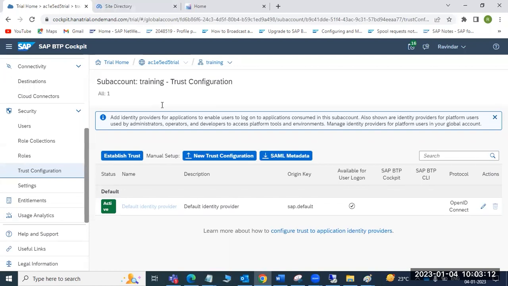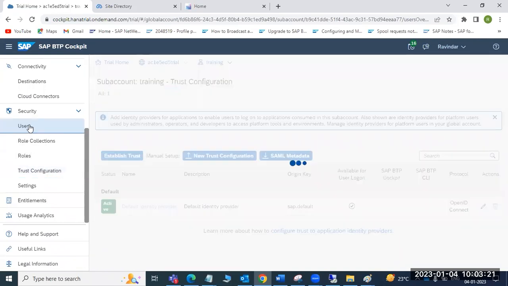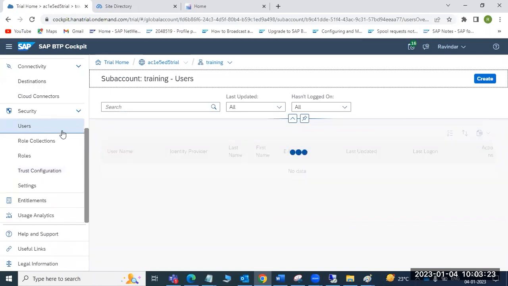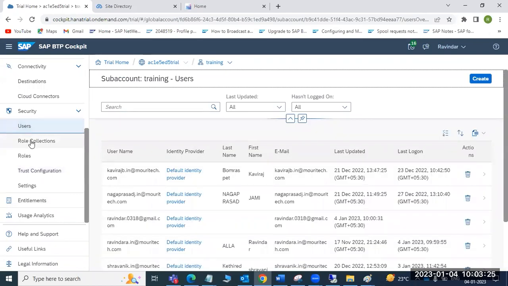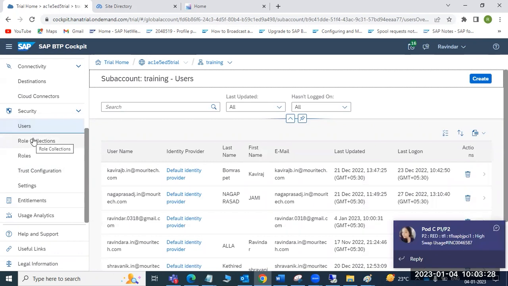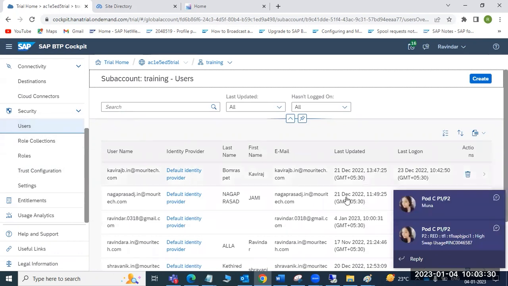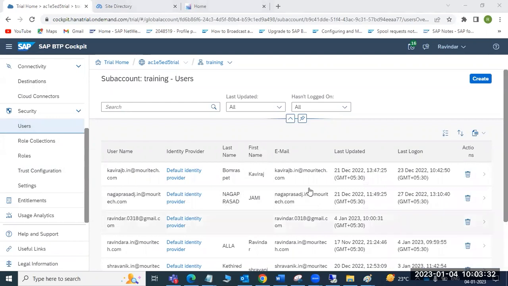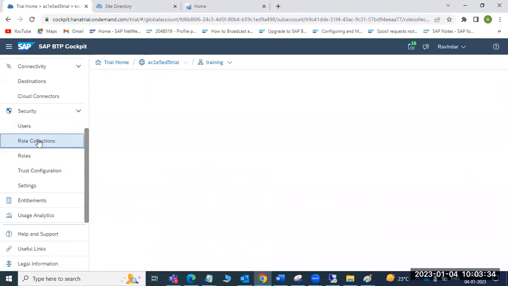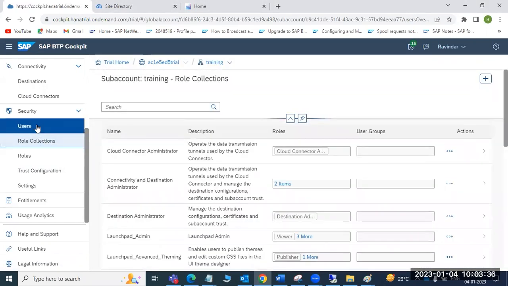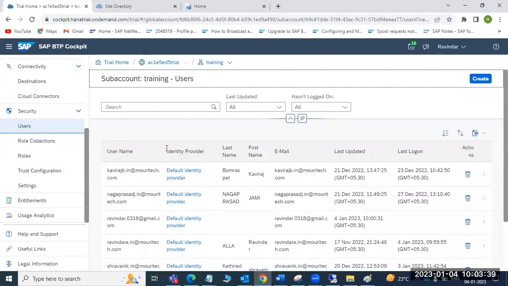Okay, got it. Now we don't have any ADFS, so we are using the default identity provider. User creation and everything we can perform in the users tab. Role creation we can do from the roles tab. We can go to the roles or to the users itself. Users means it's kind of SU01. Role collections means PFCG transaction code.